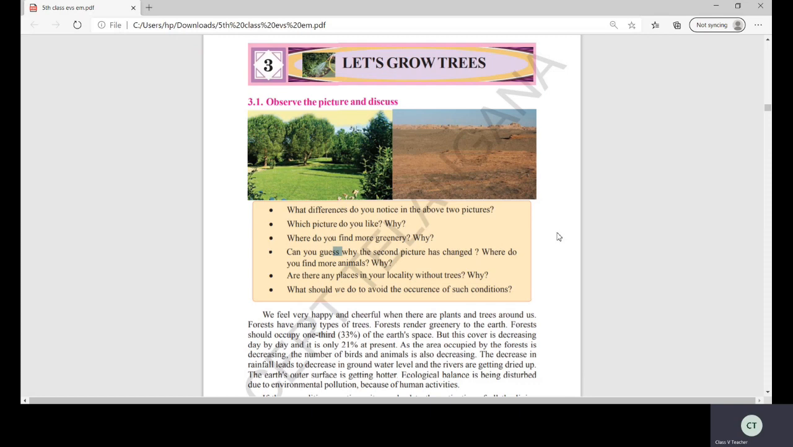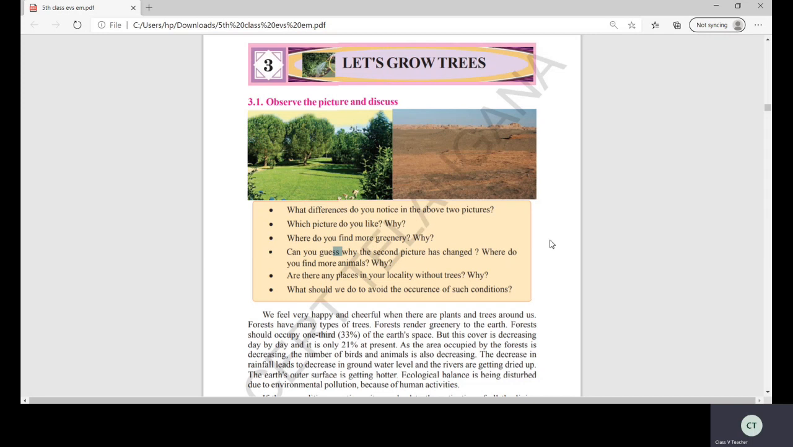And at the same time, we get many things from the forest, isn't it? Like medicines, perfumes, wood, sandalwood, teak, many things. And from the trees, we make paper. And one more important thing is, if there is no forest, there is no rainfall, isn't it?